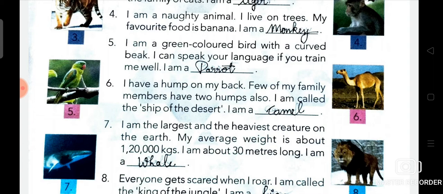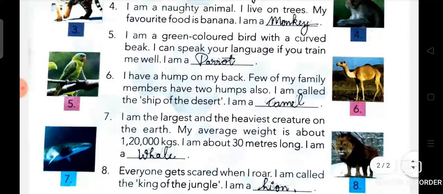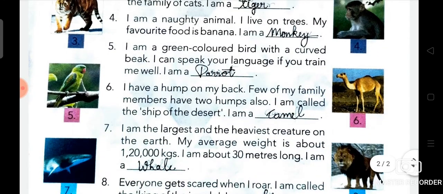So student, now your next topic is number 5. I am a green colored bird with a curved beak. I can speak your language if you train me well. I am a parrot. What is it? Parrot. Students, have you seen parrot? Yes or no? Yes. Even I have a parrot.